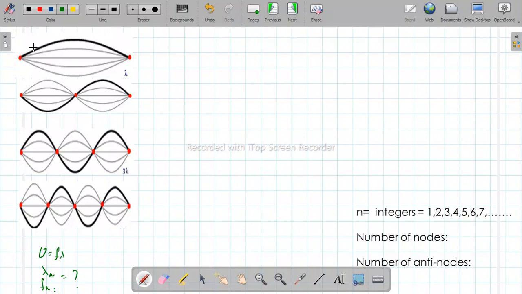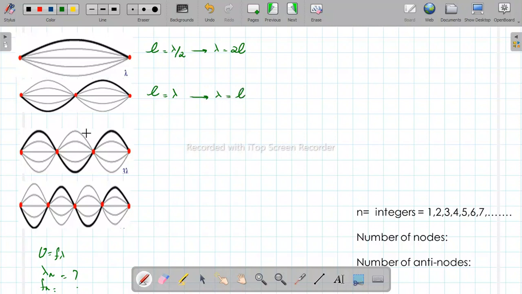ये length किसके बराबर है? Half wavelength, right? So we'd write length equals lambda by 2. In other words, we could rewrite it as lambda equals 2 times the length. Second के लिए यही बात करें. This is the length of your medium, right? इसमें कितनी waves आ रही हैं आपके पास? 1 times lambda by 2, 2 times lambda by 2. In other words, a complete wave आ रही है. So you can write length equals lambda and lambda equals length.